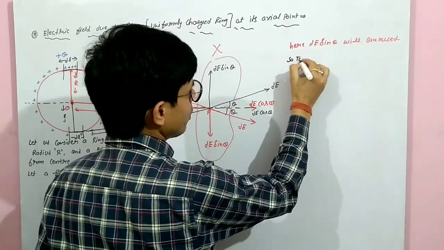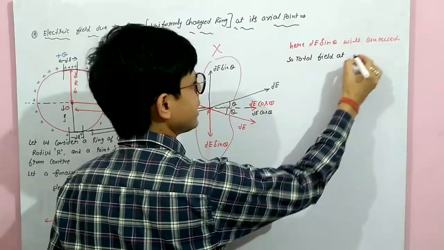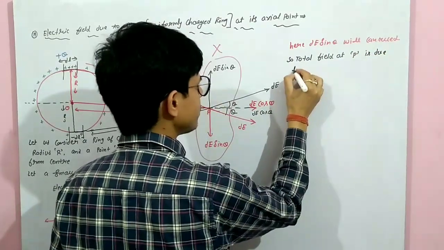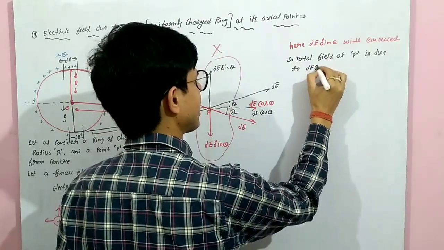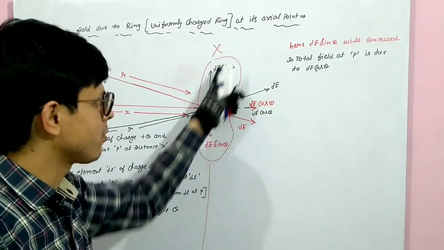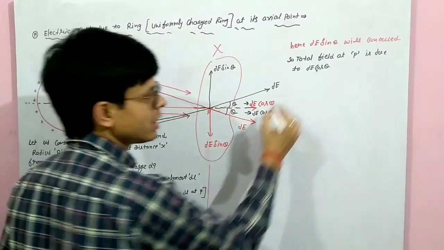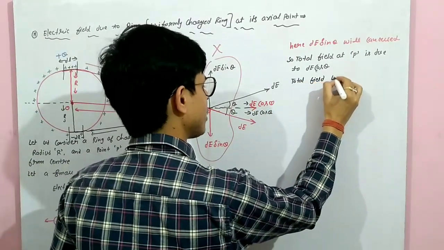So the total field at P will be due to what? Only DE cos theta. Why sir, cos theta? Because the sin theta components will be equal and opposite, they will cancel out, and the cos theta components are coming in the same direction. So the total field, what will be the total field? Total field E will be,